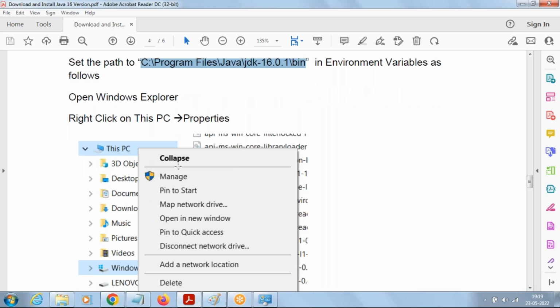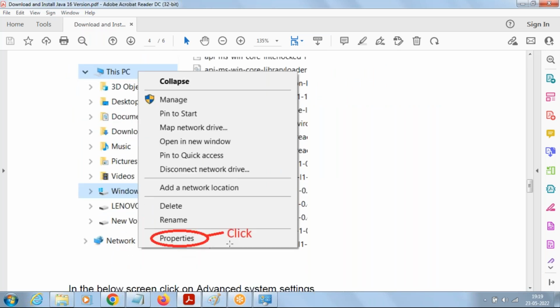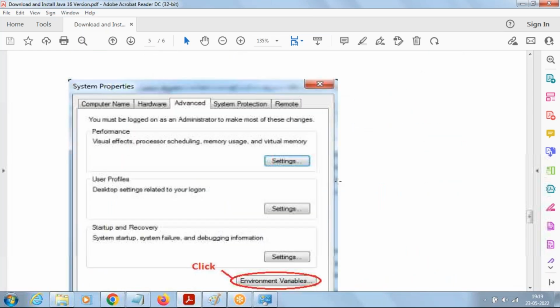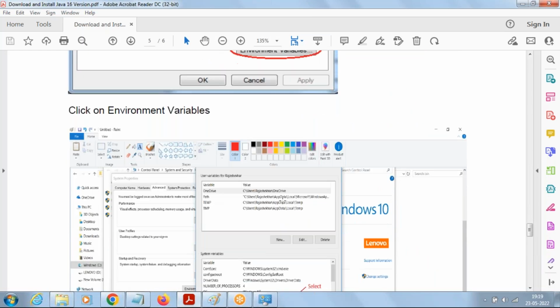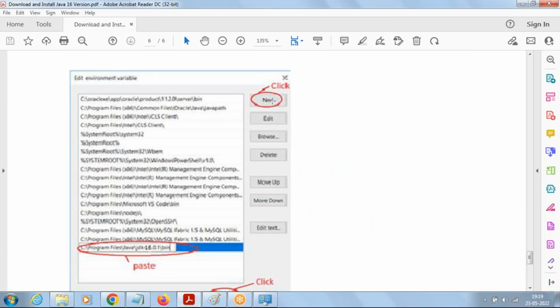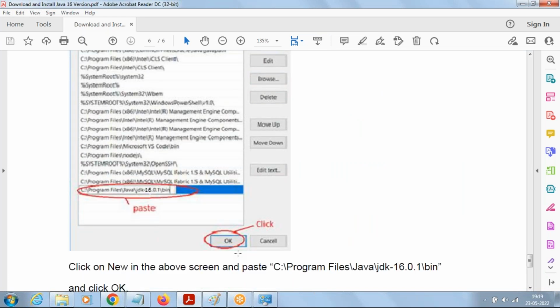Right click on This PC, go to properties. Then click on advanced system settings. Click on environment variables. Under system variables, select path and say edit. Then click on the new button, paste the address up to the bin folder and click on the OK button. That's it. This is only a one-time process. We are just informing the operating system to go to the Java home bin folder and take the commands from there. That's the meaning of this path setting.